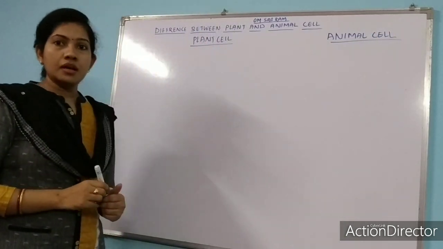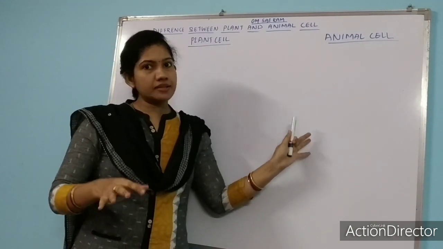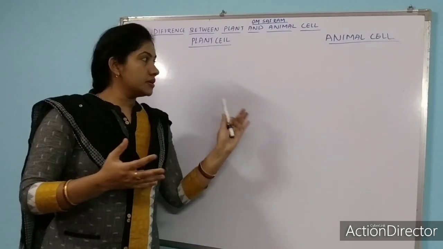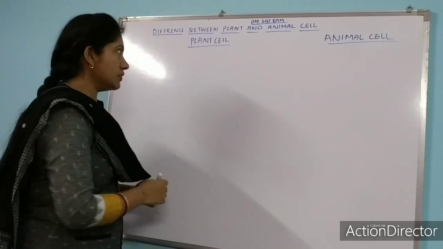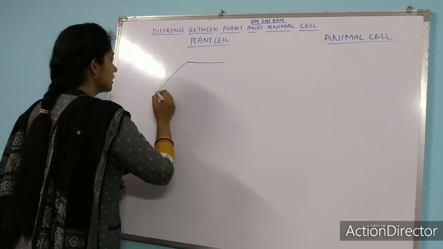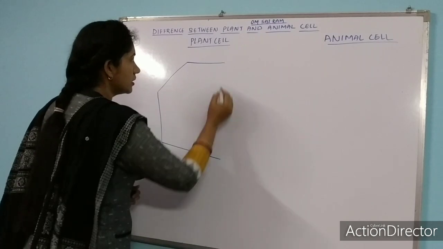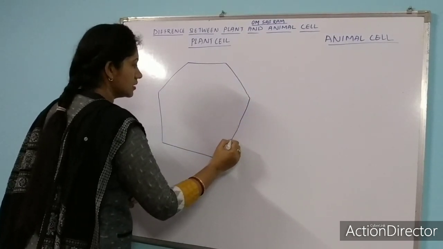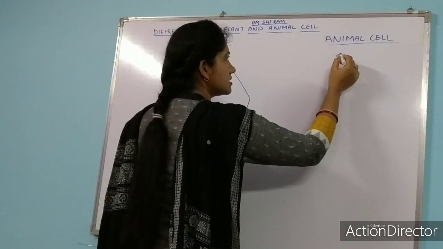Okay, so here let us start with the difference between the plant cell and animal cell, and simultaneously I will go on telling about the different cell organelles of plant cell and animal cell. So if you will talk about a plant cell, we can see it has a particular shape. We can also call it hexagonal in shape.